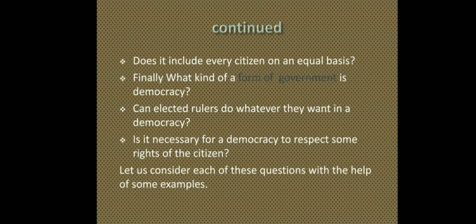Finally, what kind of a form of government is democracy? Can elected rulers do whatever they want in a democracy? Is it necessary for a democracy to respect some rights of the citizens? So, we have to find out who are the rulers in this definition, what kind of election constitutes a democratic election, who are the people who can elect the rulers or get elected as rulers, and finally, what kind of a form of government is democracy. Let us consider each of these questions with the help of some examples.